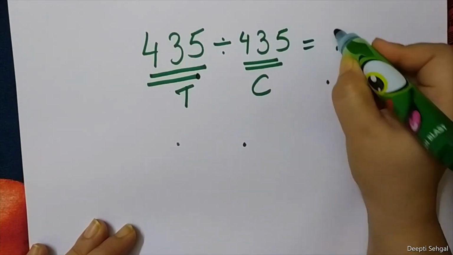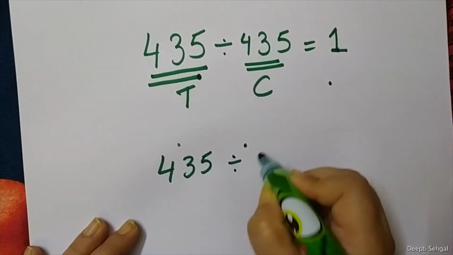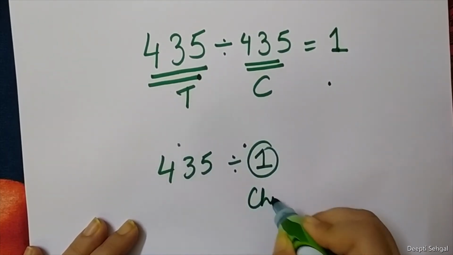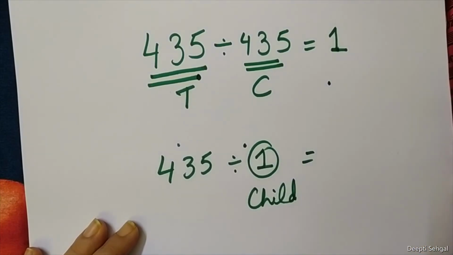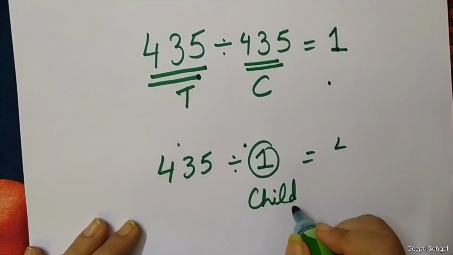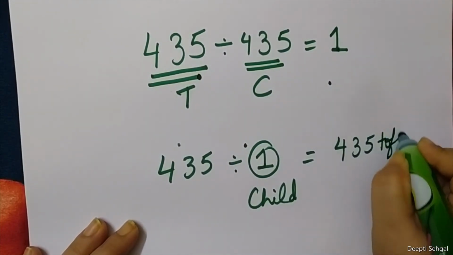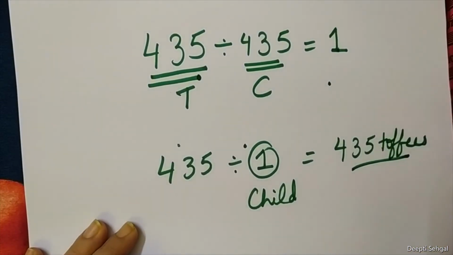How many will each get? 1. And 435 toffees and only one child. How many toffees will that child get? That child will get 435 toffees because he is the only one present in the class.